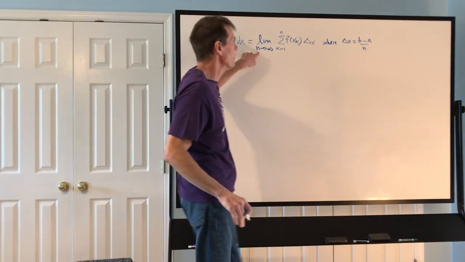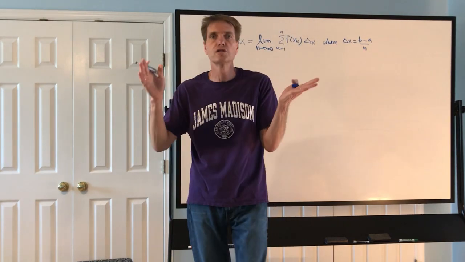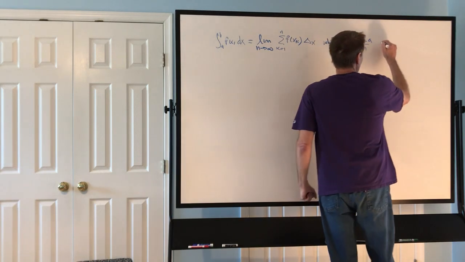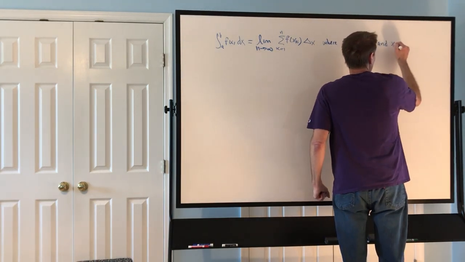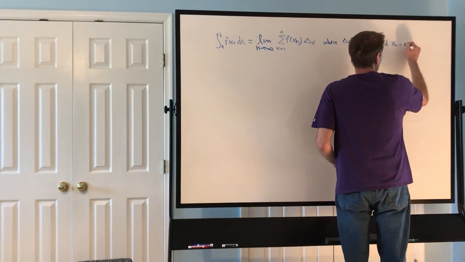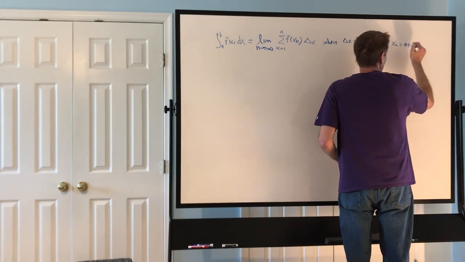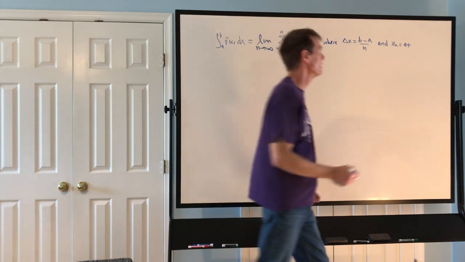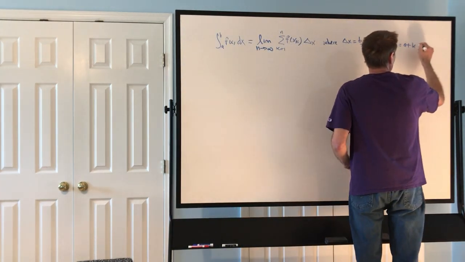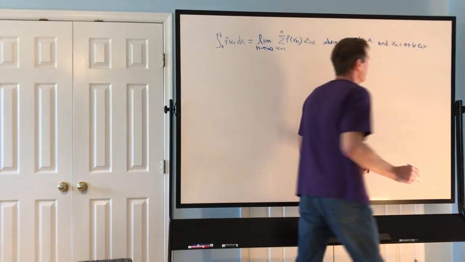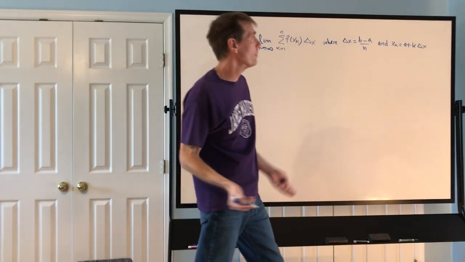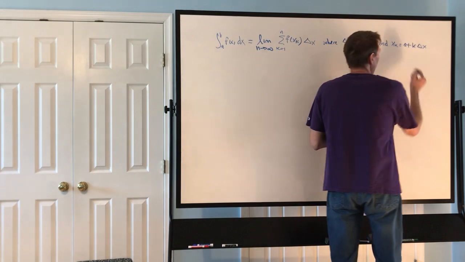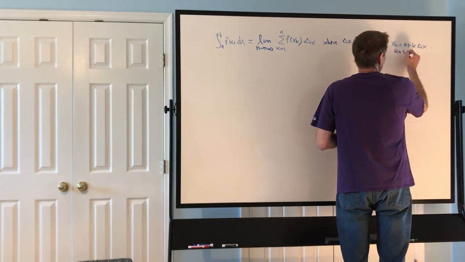So for each one of these n's, we're chopping the closed interval a to b into that many pieces, and these x sub k's that we're plugging into our function start at a and then move over by delta x until we reach the other side of the interval. The way that we do this is we say x sub k is equal to a plus k times delta x, where k goes from 0 to n.